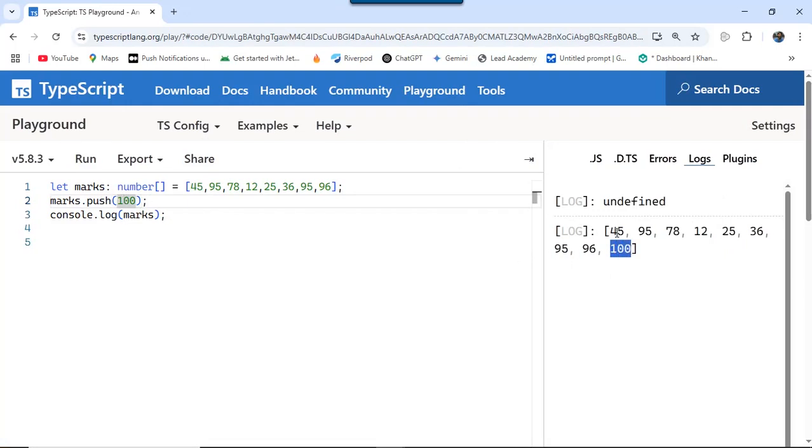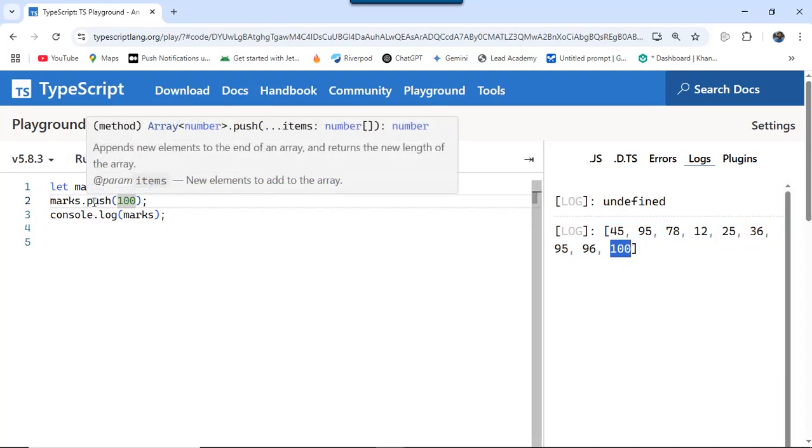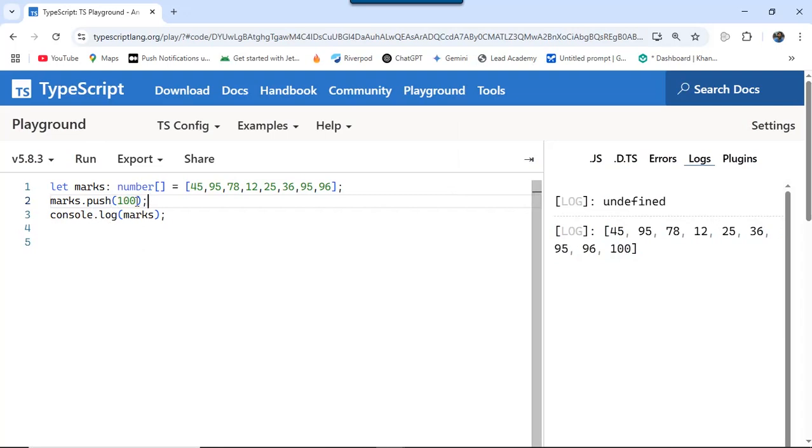So this array is like a stack where the first item will be at the bottom of the stack and the last item will be at the top of the stack. So whenever we use the push method and push an item, it always is added as the last item of the list.